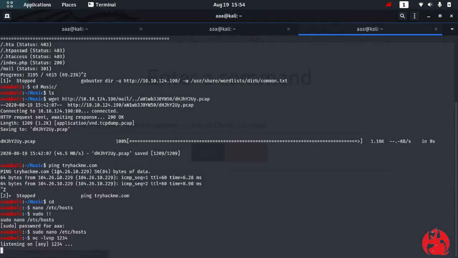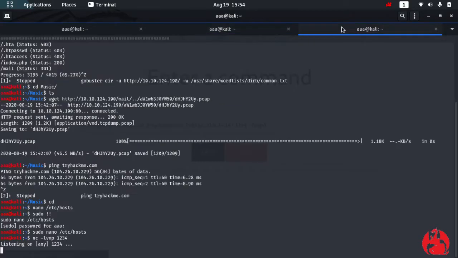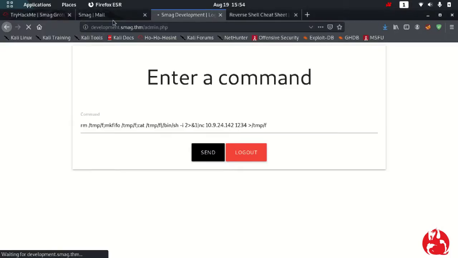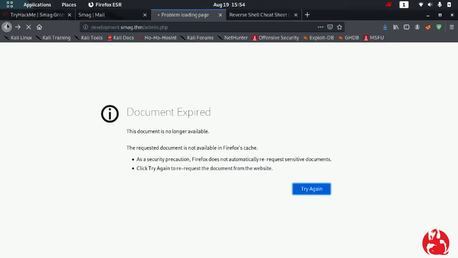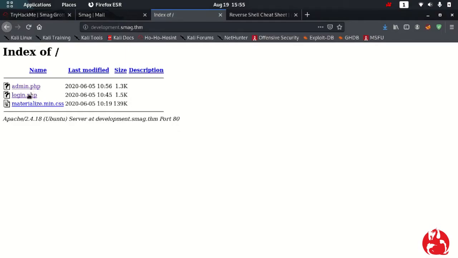Nothing yet. 1234 is the port, and this is the IP. If you don't do it right the first time, you will have some consequences, which you can see. It's taking too long.